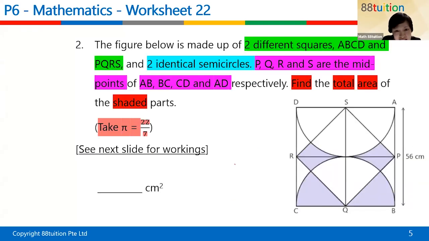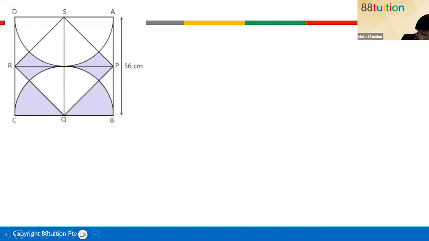Now, do you realize that there is a square there? The moment you see the word square, it has 4 equal sides. Correct or wrong? 4 equal sides. That means this is 56. Here must also be 56. So do you realize 56 is actually the diameter?